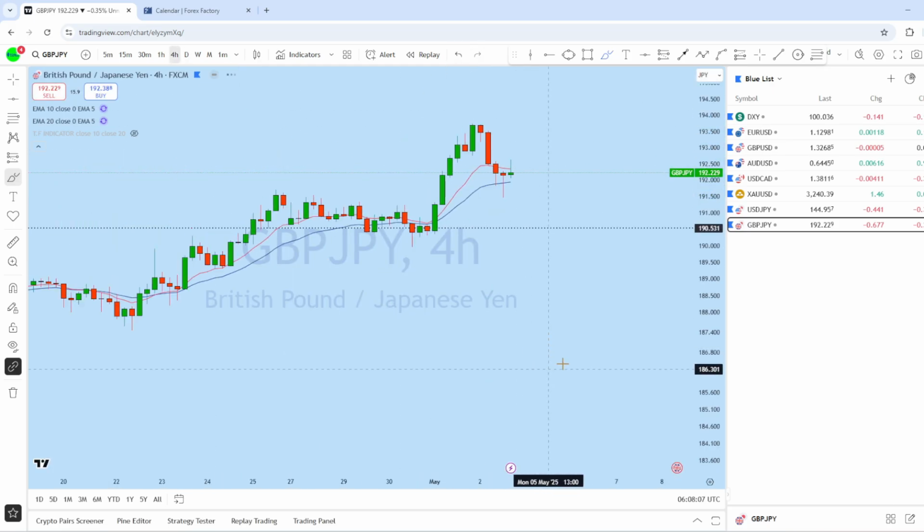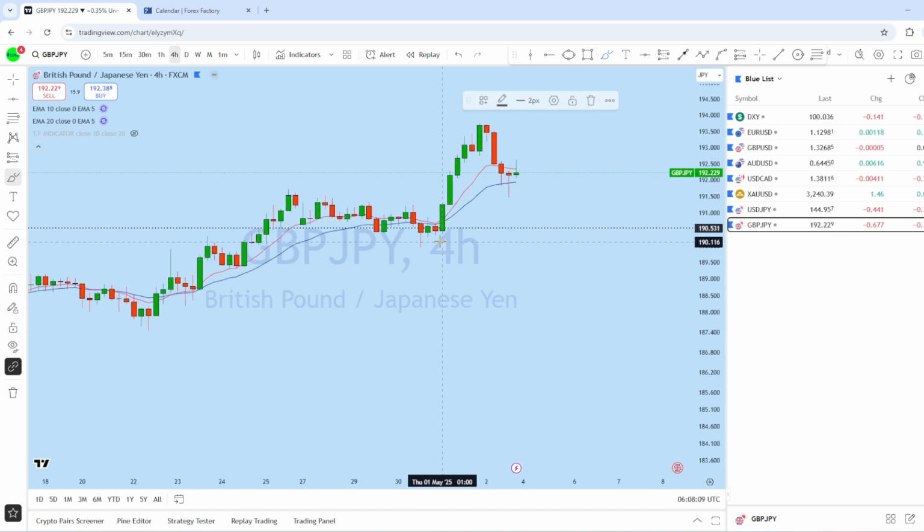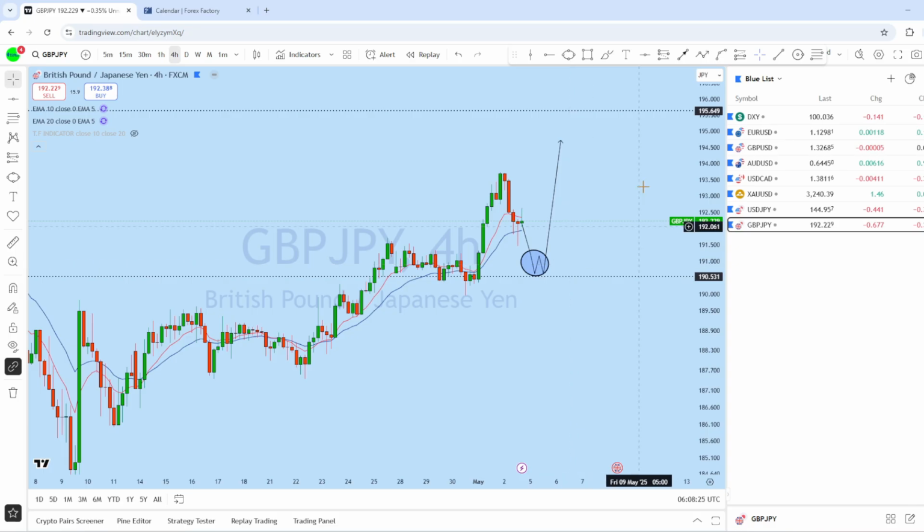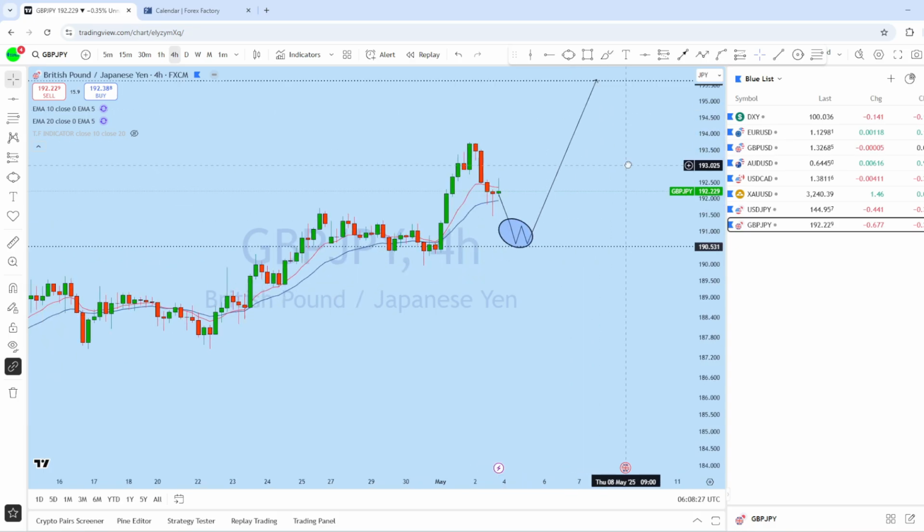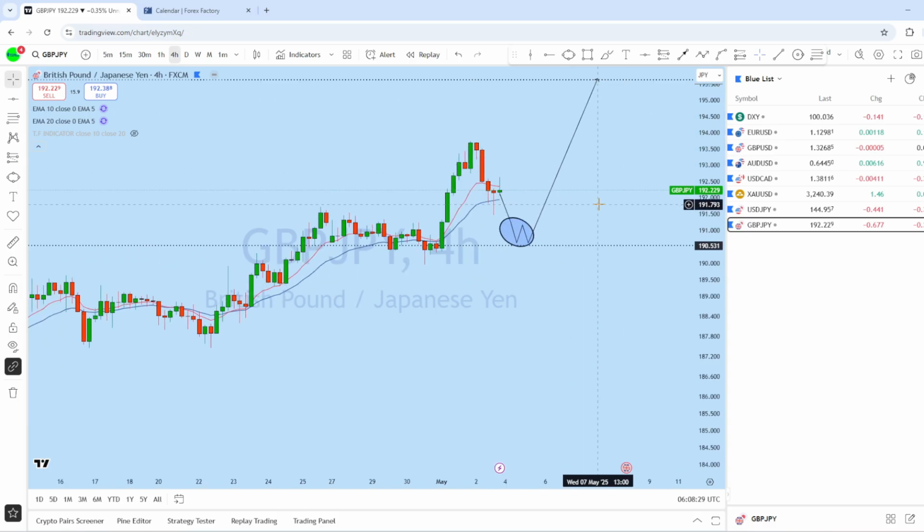Now looking at 4-hour chart here on GJ, we can see that there was a big bounce, pullback to narrow doji formation. We might see a further deeper pullback here for a potential retest of this neckline, where we can expect the market to potentially bounce back to the upside to this resistance line. This could be the wave for the upcoming week on GBP JPY.